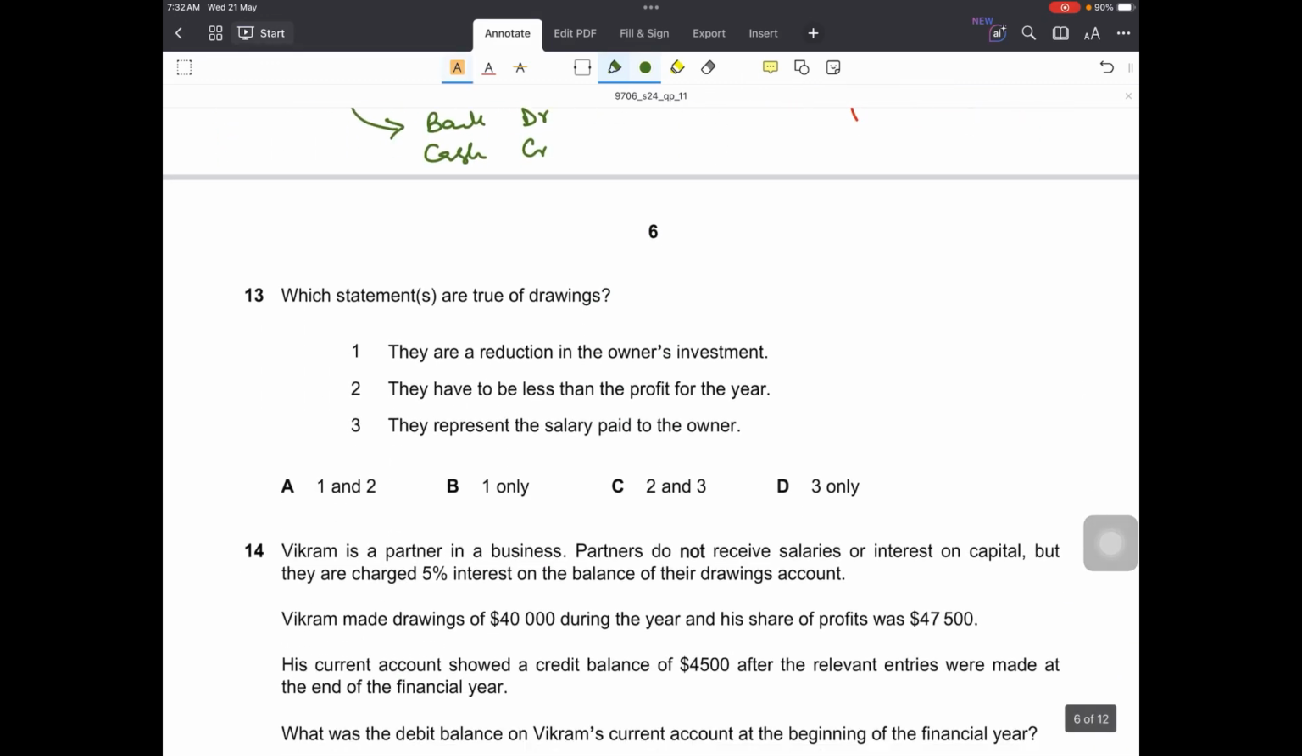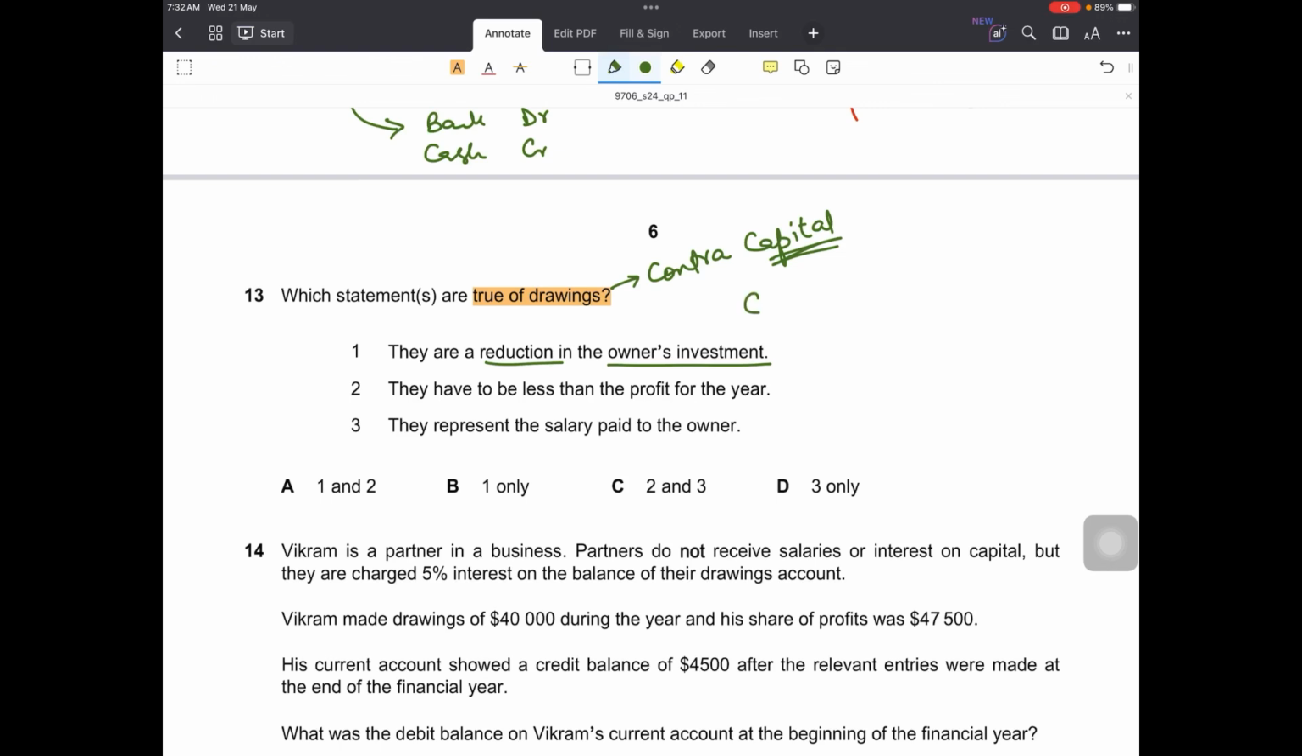Question number 13. Which statements are true of drawings? First one is, they are a reduction in the owner's investment. Drawings is also called a contra capital account because it reduces your capital balance. As you extract something out of the business, of course that reduces your capital account balance. So yes, it does show a reduction in the owner's investment.